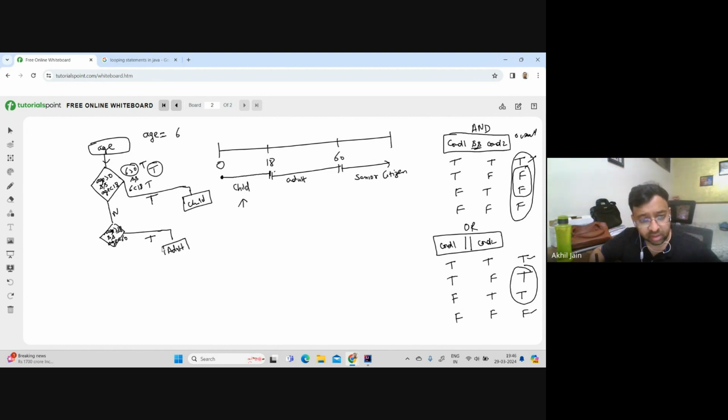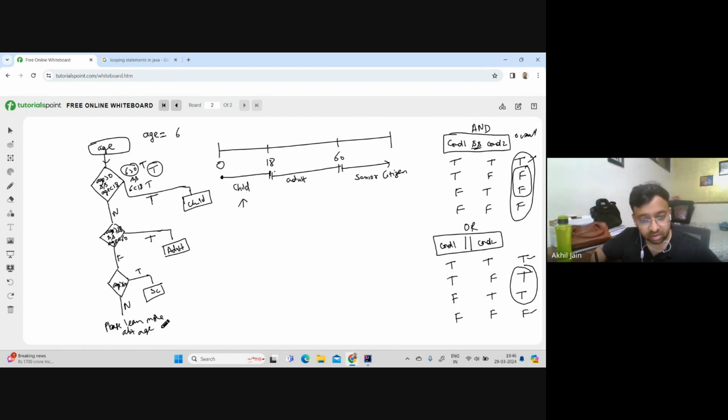And if this did not turn out to be true, then again make a check for the last condition, which is: age is greater than 60. If this turns out to be true, then print SC here, right? And let's say if even this did not turn out to be true, you will ask the user, please learn more about age,